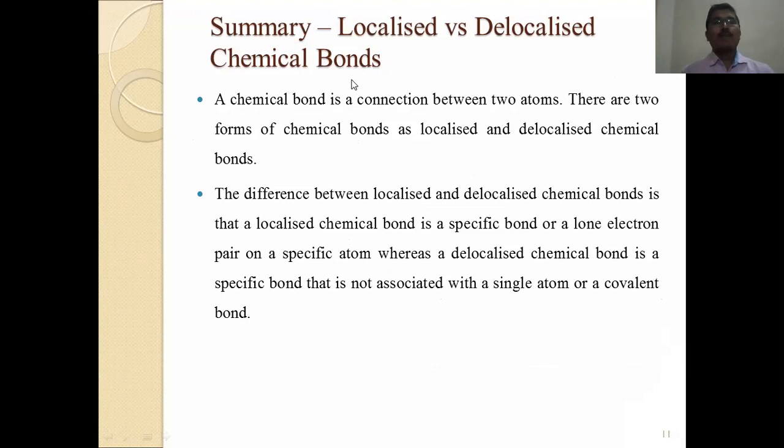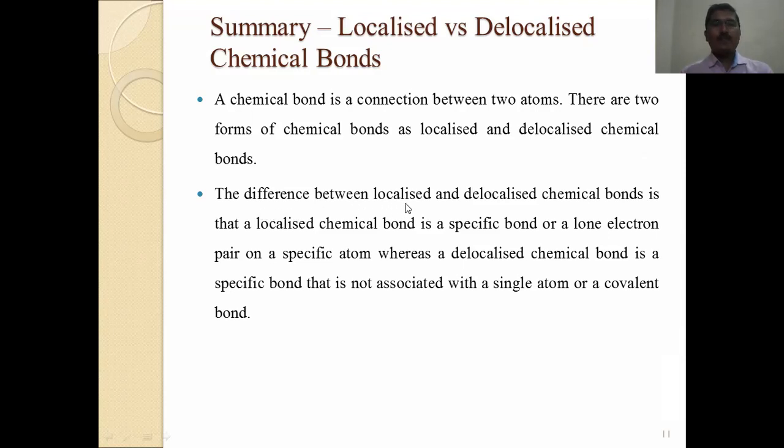Summary: localized versus delocalized chemical bond. A chemical bond is a connection between two atoms. There are two forms of chemical bond: localized and delocalized chemical bonds.